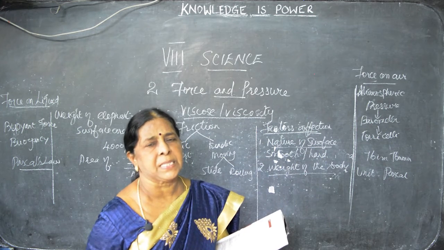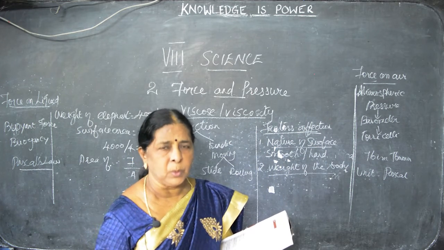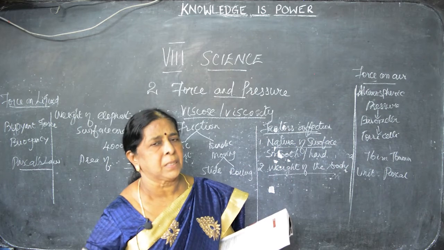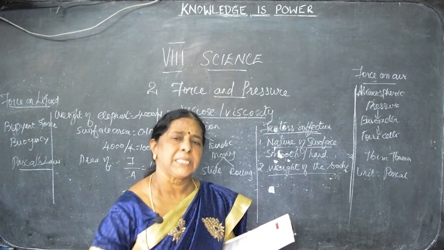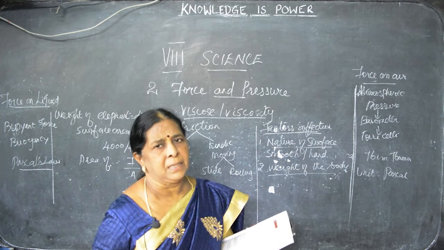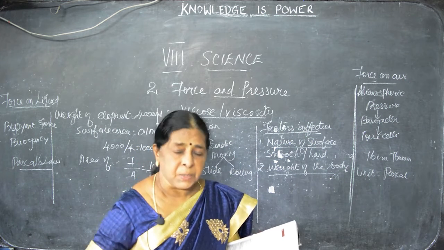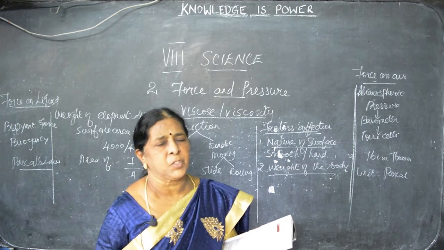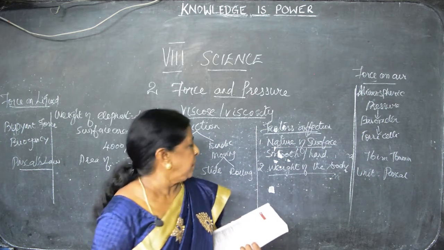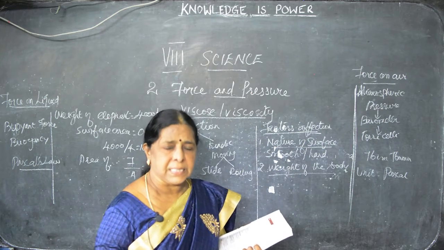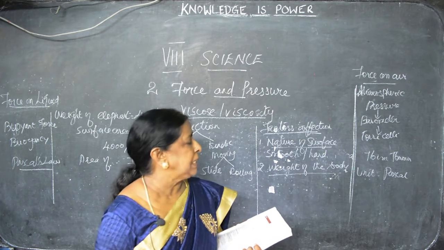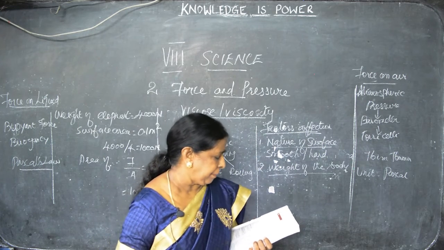Everybody is practiced with the cycle now. If you are alone, without anything at the carrier, without any weight at the back, you are just cycling up. Easily you can cycle because friction will be more. Suppose you are keeping your friend and your friend's bag, everything at the back, on the carrier, you feel somewhat odd. The weight of the body is less, friction will be more. Weight of the body is more means friction will be less.